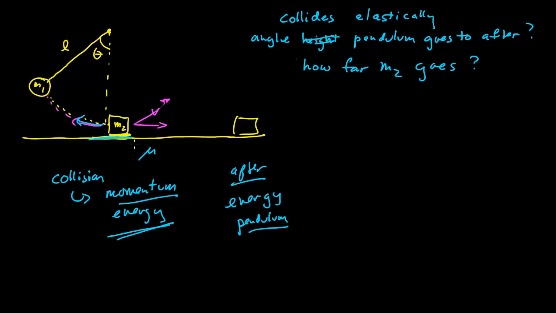And while mass 2 goes along, it is now acted on by friction, so energy isn't going to be conserved, but we can calculate the work that friction does on the object and find what distance is necessary to bring it to rest. Okay, so we use the work-energy theorem for that part if we want to.